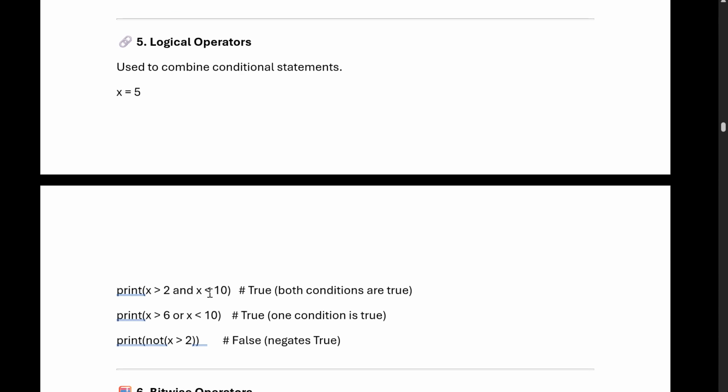What is a logical operator? It is used to combine conditional statements. Suppose there are two conditions: x equals 5, and x greater than 2 and x less than 10. 5 is greater than 2, 5 is less than 10, yes, true, both conditions are true. If x is greater than 6 or something, no, it's not true. So if one condition is true and there is an or statement, what is called and? In case of and, both statements should be true. In case of or, any one of these statements should be true.